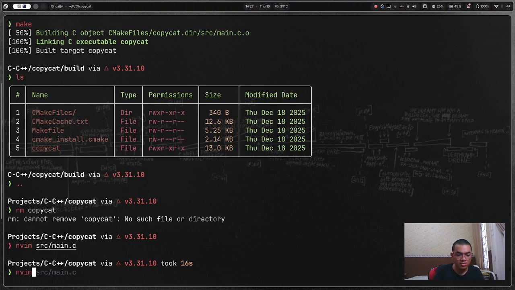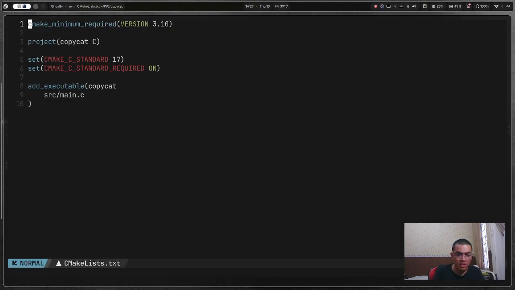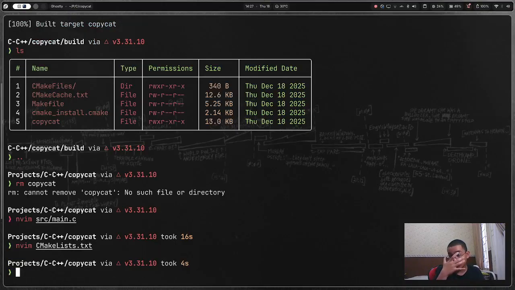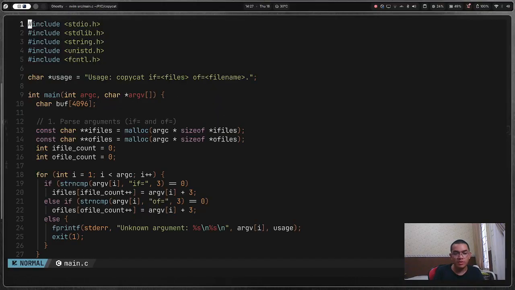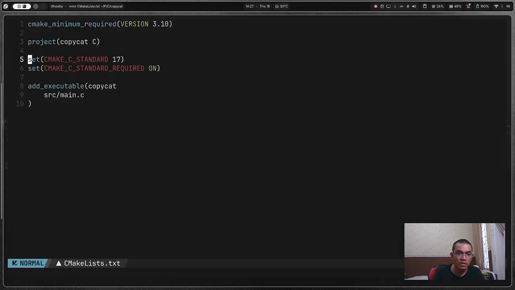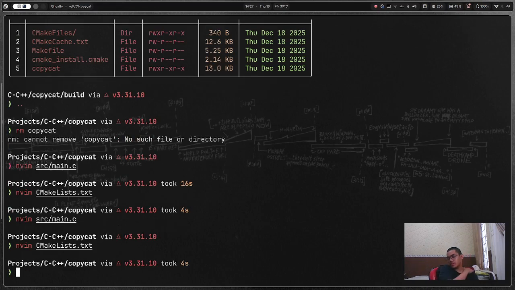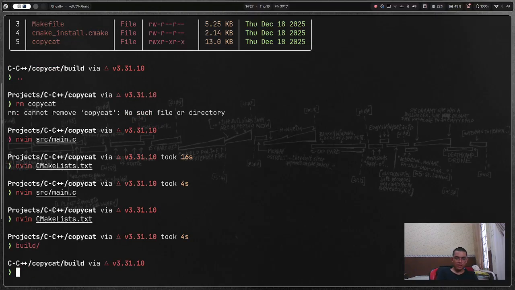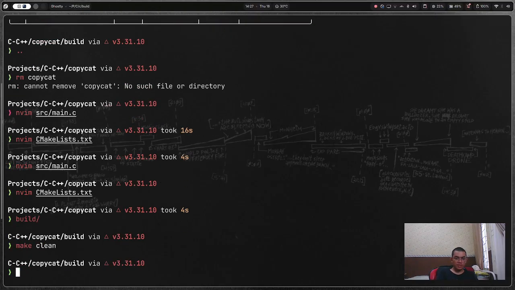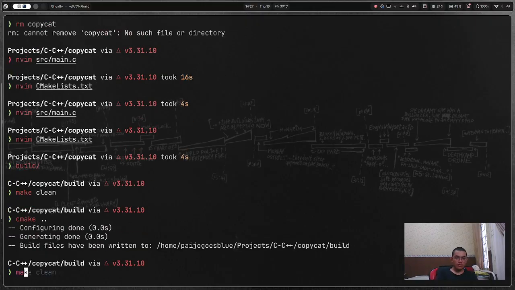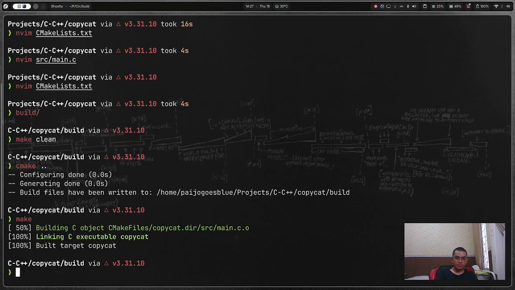And then let's go and bring the CMake list. I'm going to use C standard 17. Yeah. Well, I hope my compilers support it. I don't think every compiler will support it though. Wait. Let's just use 11 so that people outside my world can use it. And then go to build. Let's make clean first. And then I'm going to cmake dot, make. Good.